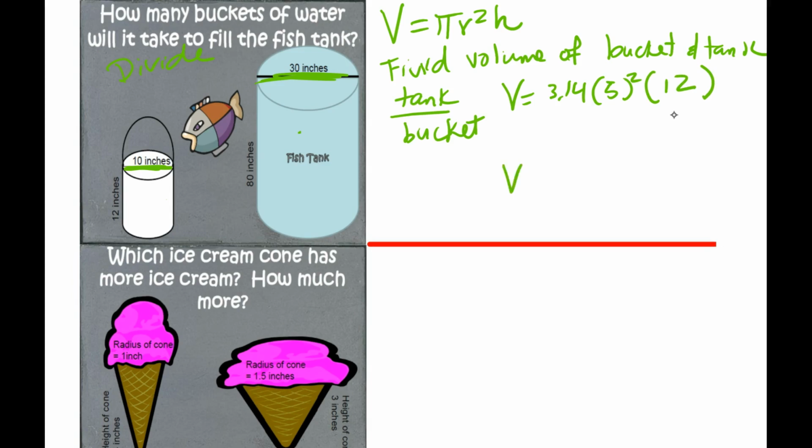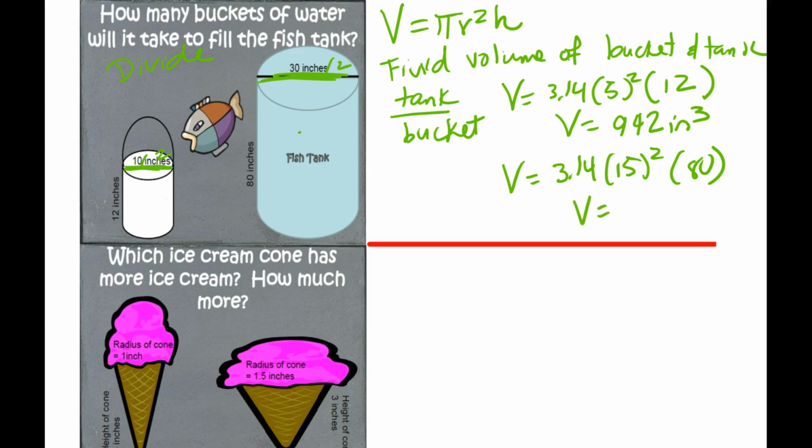And then V is equal to, remember we're taking half this, divide by 2. And then we take 3.14 times 15 squared times 80. I'll be back with those numbers. I'm going to pause the video. I'm back. So this is going to give you 942 inches cubed.